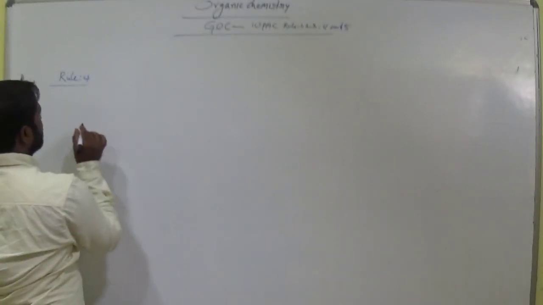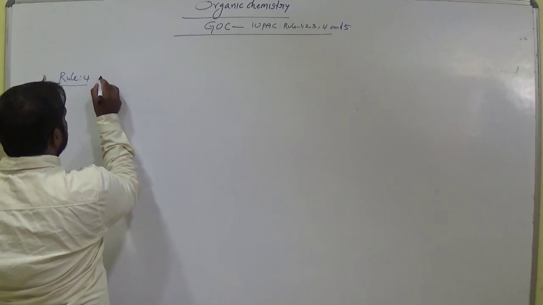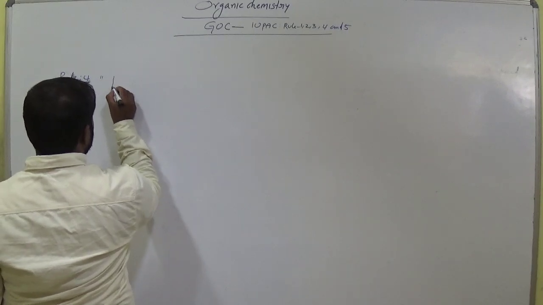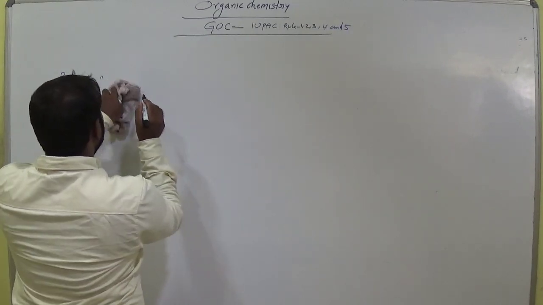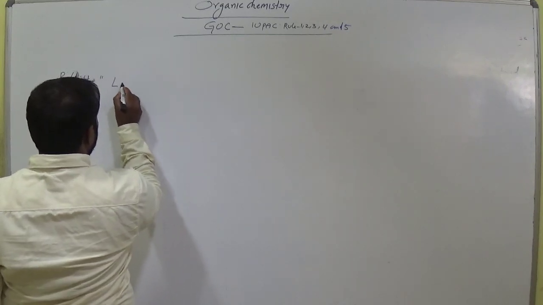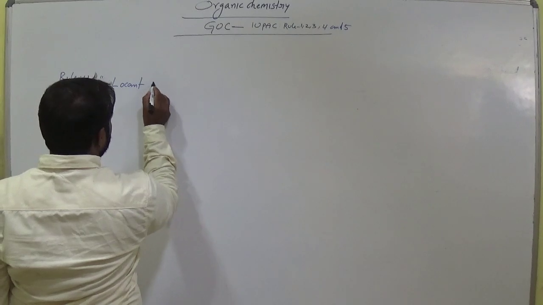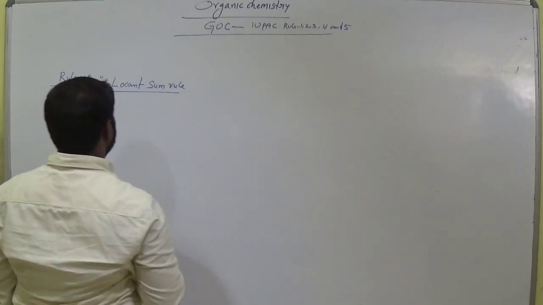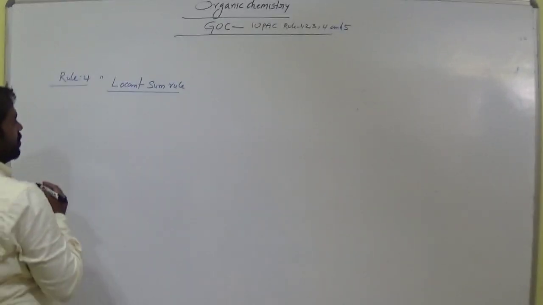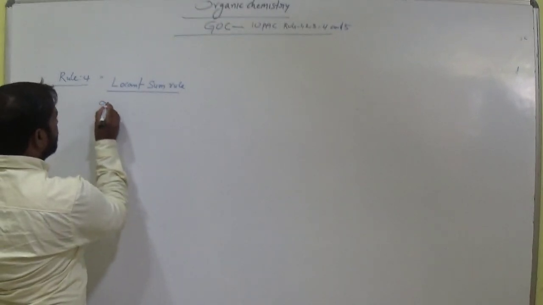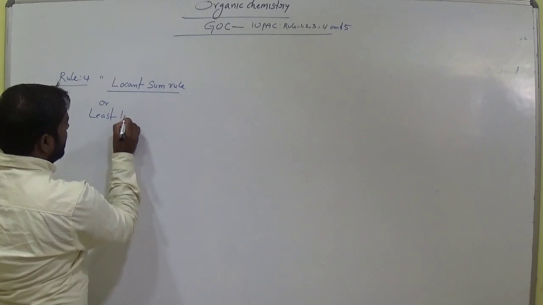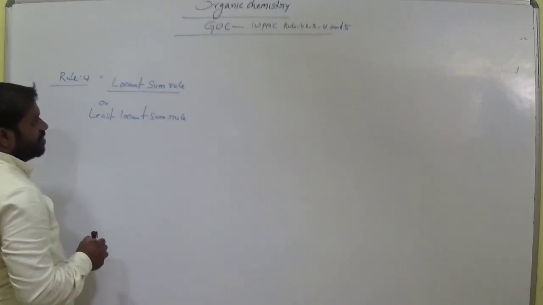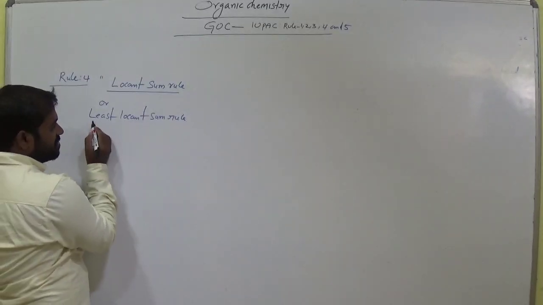Rule number 4, what is it? The locant sum rule, or least locant sum rule. Least locant means the position of the substituents.